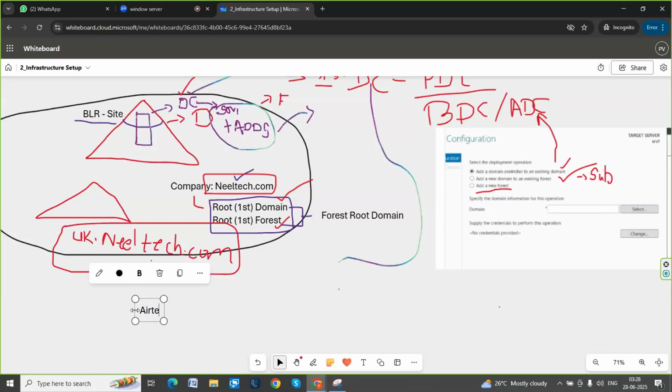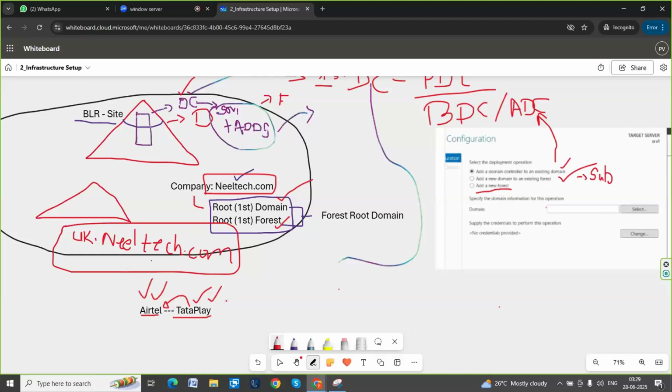You know the Airtel SIM provider. Now Airtel is going to acquire the Tata Group's Tata Play. You know Tata Play. Tata Play is a DTH service provider. Just giving an example here. Airtel is one domain, Tata Play is one domain. Consider this company is acquired by Airtel. What will happen? This will become a subsidiary of the parent company. One company has purchased another company, which means this is the parent company and this is the subsidiary company.